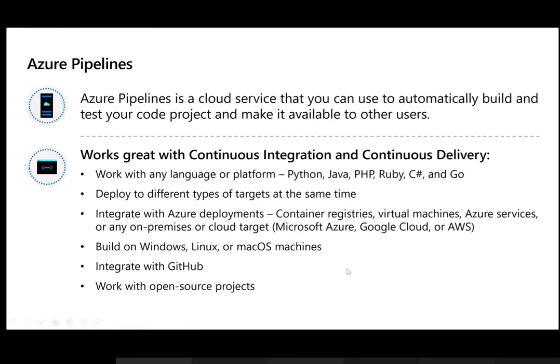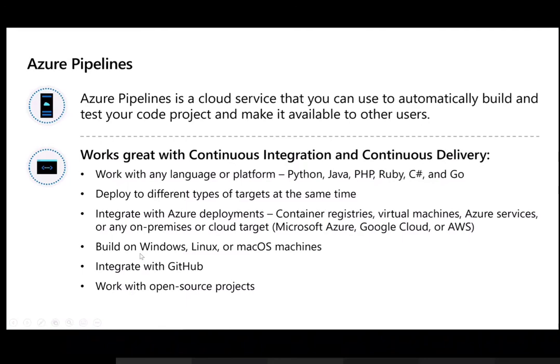However, if you do it on any other cloud apart from Microsoft, that is Google or AWS, then you have to consider this as machines which you manage yourself. So we also give you that option. The choice is in your hand how you actually want to run these DevOps pipelines. As of today, we have integrations and a number of pipeline tasks available to you for third parties as well. If you go to the Azure DevOps Marketplace, you will find all of them.